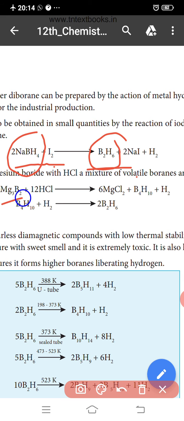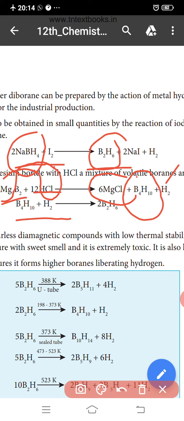The magnesium boride reacts with hydrochloric acid, giving magnesium chloride, and then the boranes plus H2 molecules. This is the product, diborane, B2H6. B2H6 has another name, diborane hexahydride.